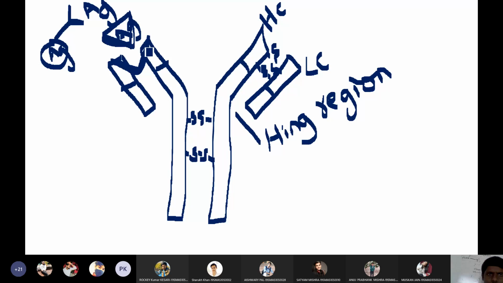That is why this upper fragment of the antibody is called the fragment of variation. Sorry, the upper part is called FAB. The upper part of the antibody is called FAB. You know what the full form of FAB is? FAB means fragment of antigen binding. This is the area where the antigen will bind. So that is why this part of the antibody is called the fragment of antigen binding site.